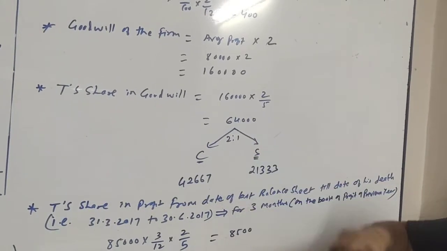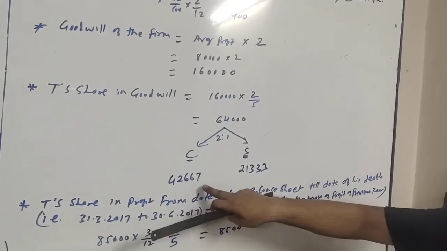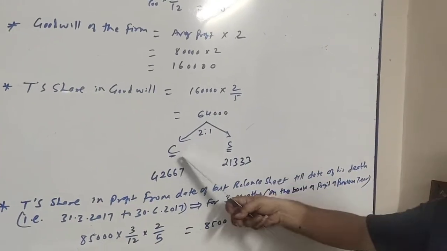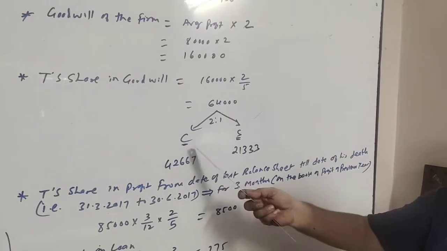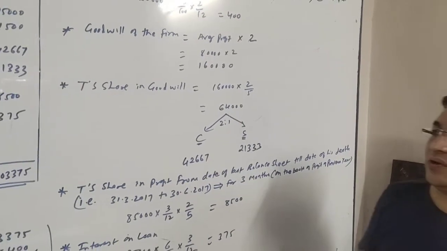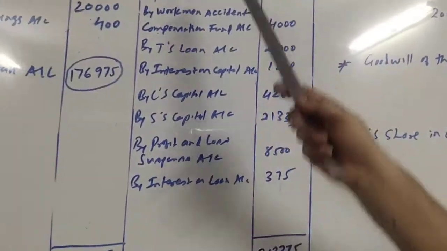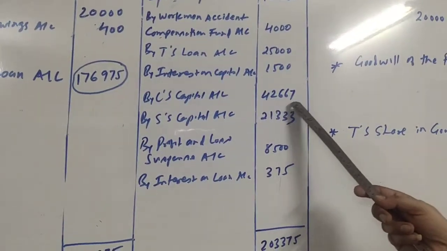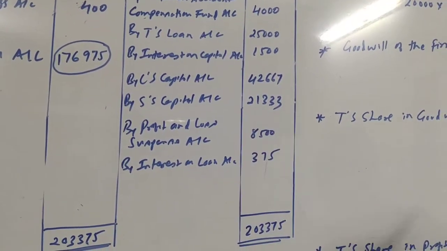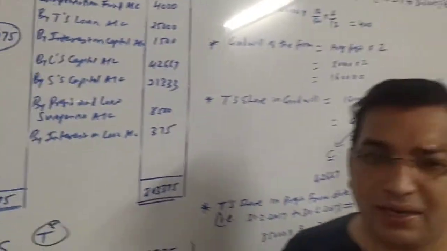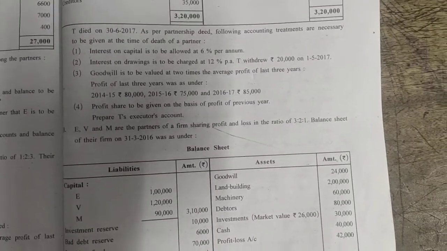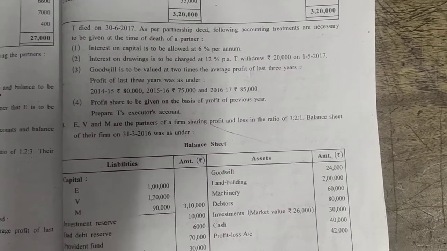When I divide this amount in this proportion, I get 42,667 and 21,333 for C and S. So this much amount will be paid by C and this much by S. So, by C's capital account 42,667, by S's capital account 21,333.